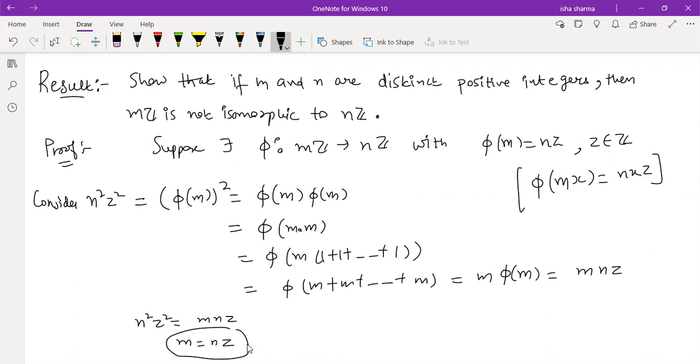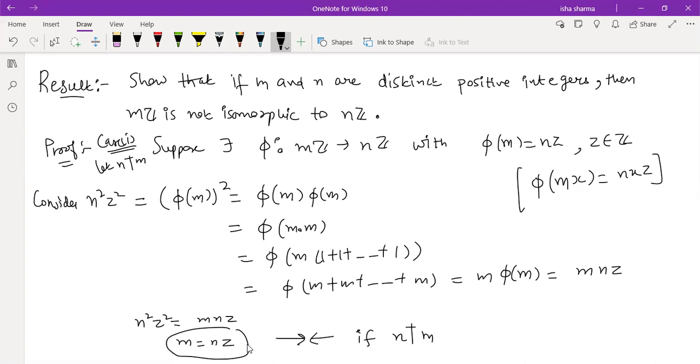This is a contradiction if n does not divide m. So case number 1: let n not divide m, because there has to be some relation between n and m. As in my two examples, 2Z, 3Z and 2Z, 4Z: in one, 2 was a divisor of 4, but in the other, 2 was not a divisor of 3.